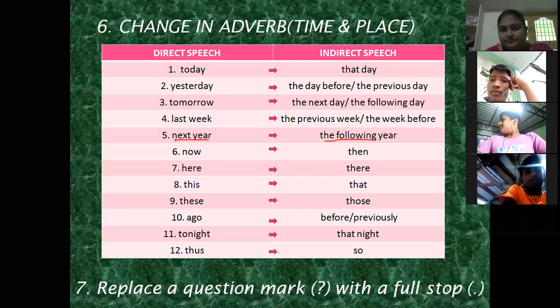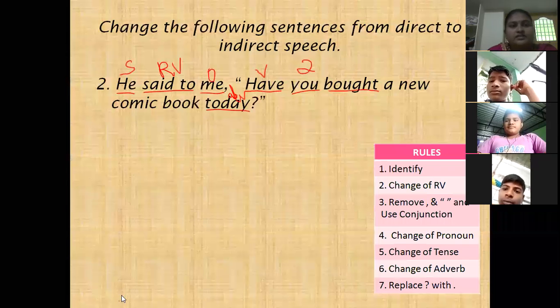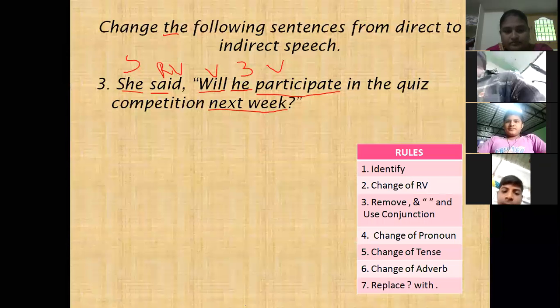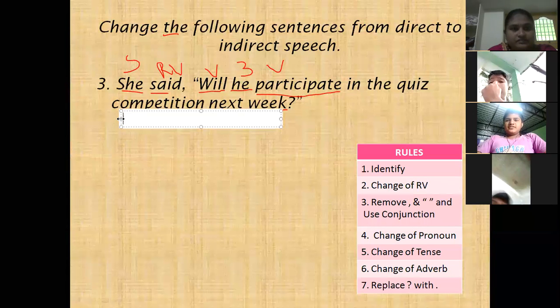Now you have seen the changes. Now you have to tell the correct answer.